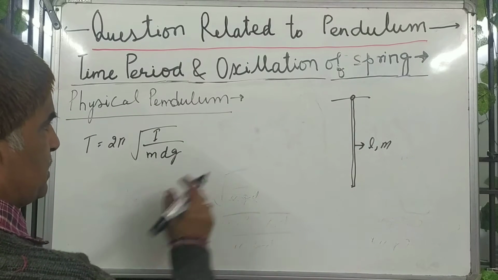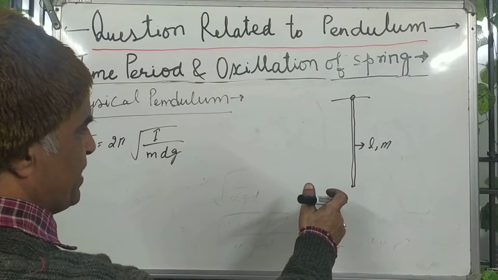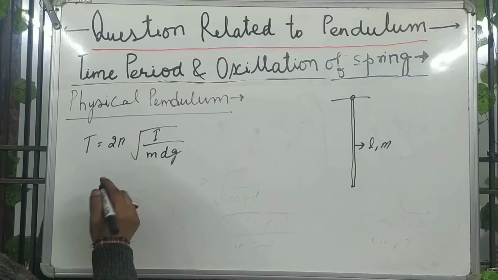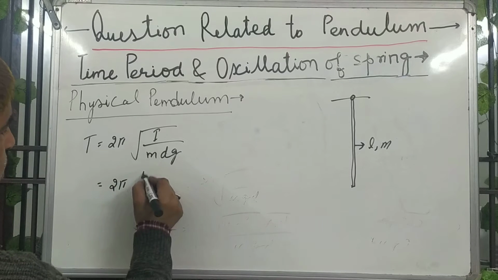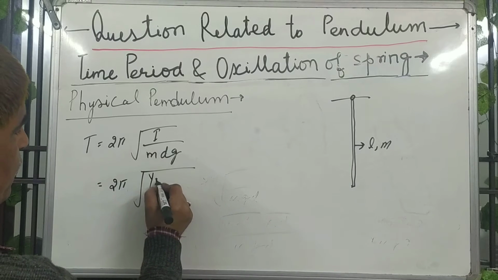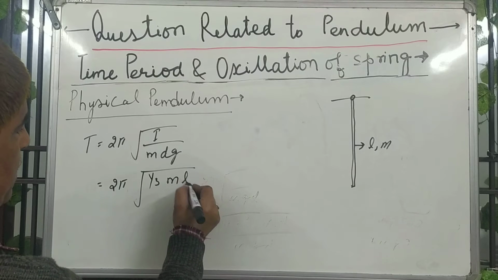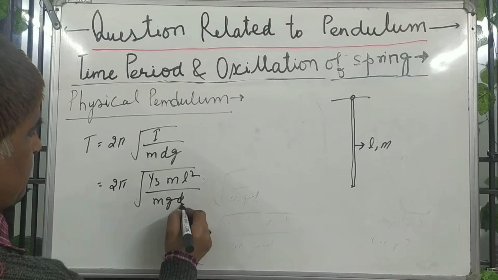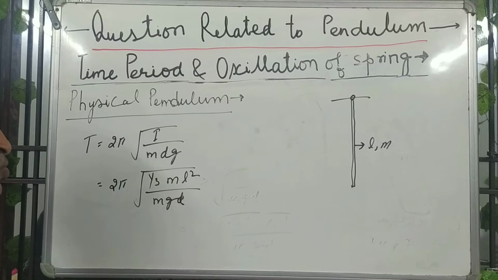The moment of inertia about this end for a rod is 1/3 m L square. So T equals 2 pi root of 1/3 m L square upon mgd. Now the question is, what is d over here?